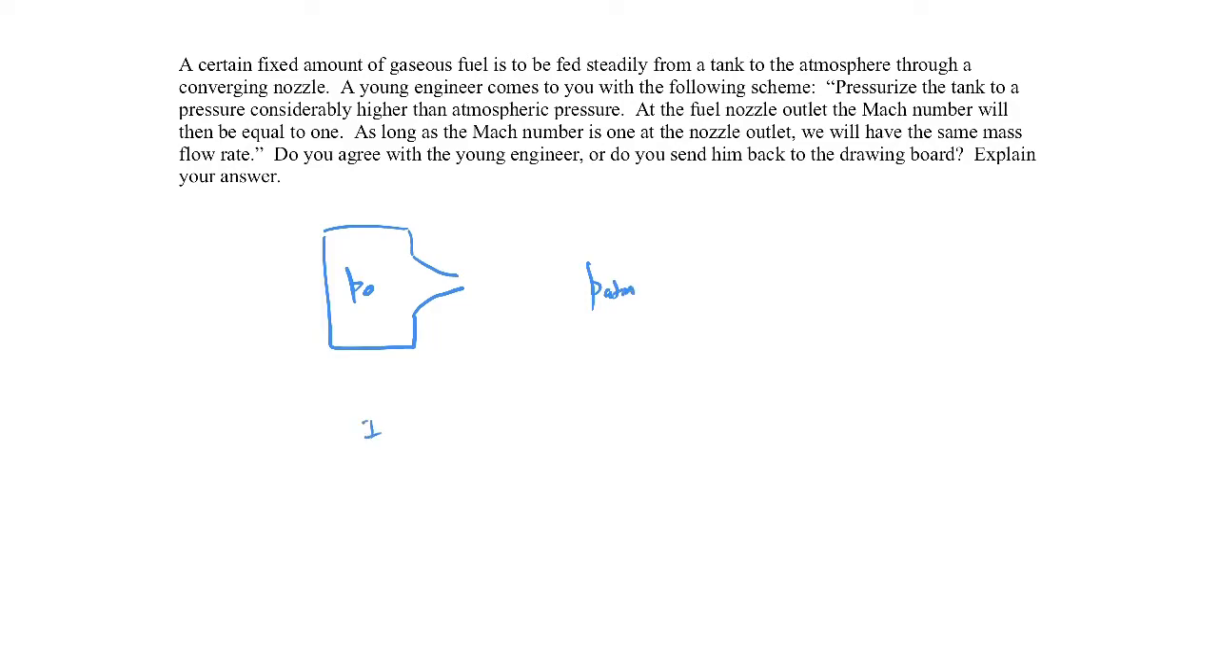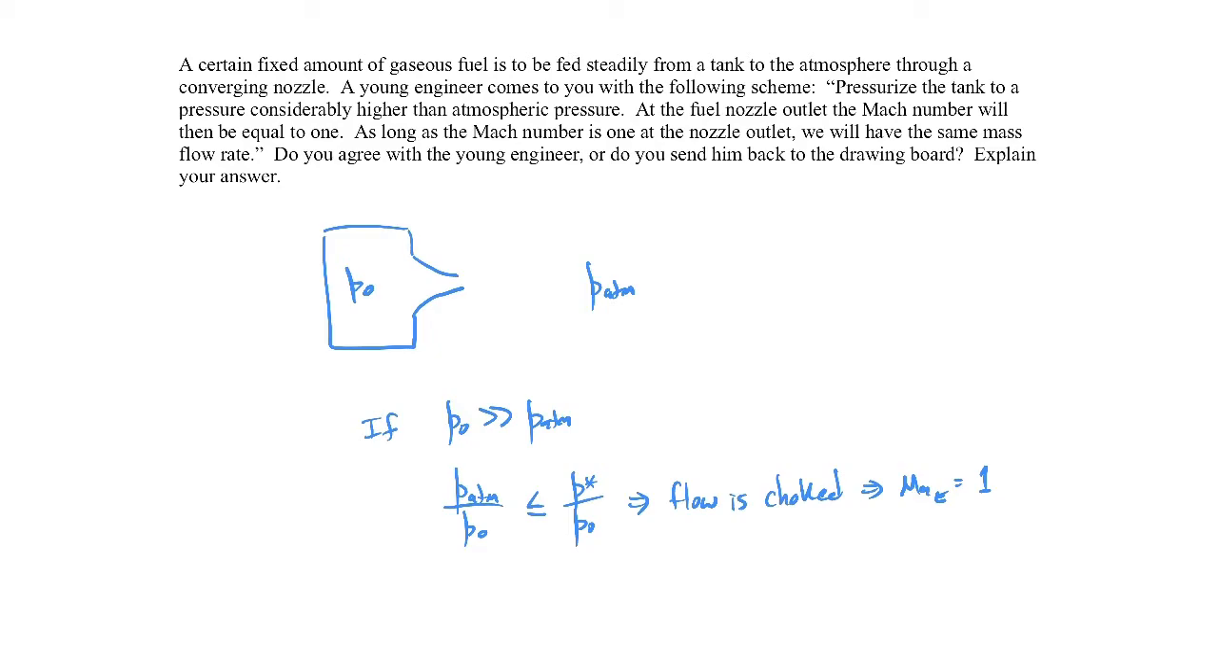So it is true that if the tank stagnation pressure is much larger than the back pressure, so if P naught is much, much larger than P atmosphere, then the flow will indeed be choked. The way we check to see whether or not the flow is choked is we check to see if the back pressure, which in this case is atmospheric pressure over P naught, is smaller than or equal to P star over P naught, then the flow will be choked. And if the flow is choked, that means the Mach number at the exit or the throat will be equal to 1. So that is indeed true.